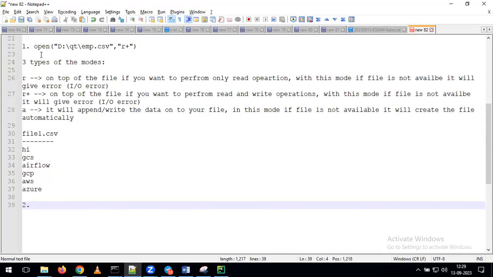After opening the file, what's the next step we need to perform here? We need to perform the read operation.